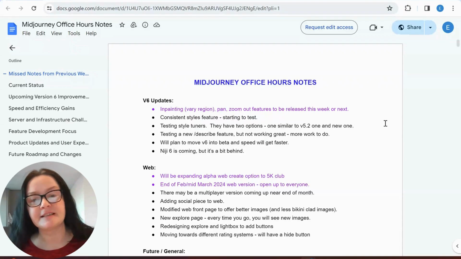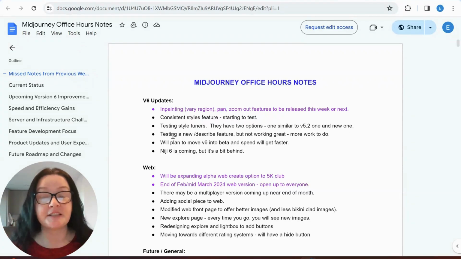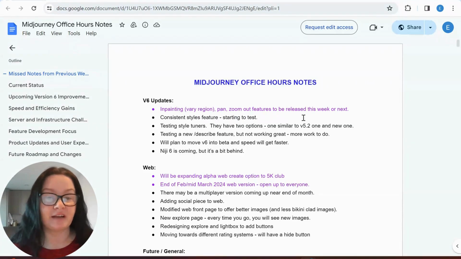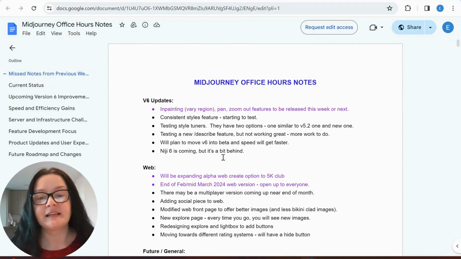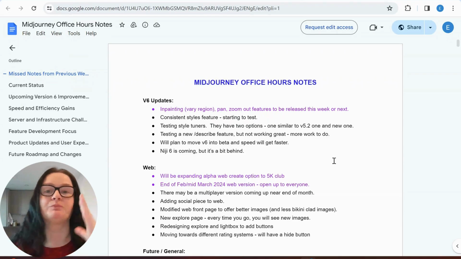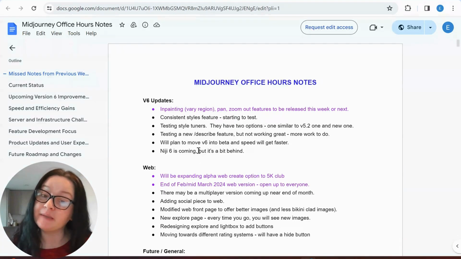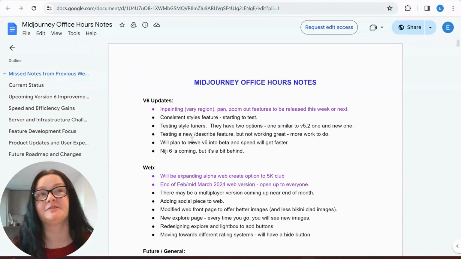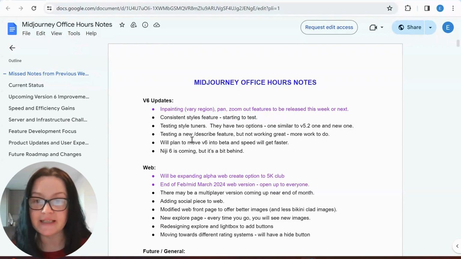Then we have the consistent style feature, starting to test style tuners. That will be an interesting one. They have two options, one similar to V5.2 and a new one. Testing a new describe feature, but not working great, more work to do. Yes, I have noticed the describe feature in V6 isn't great. It basically prompts very similarly, well, I think it's still sort of prompting in V5.2. We'll plan to move V6 into beta, and speed will get faster, which is good because using V6 now is chewing through my fast hours like crazy. Niji is coming, but it's a bit behind.